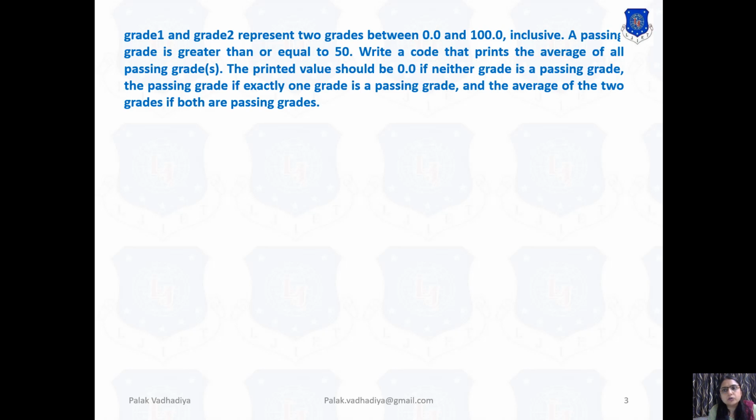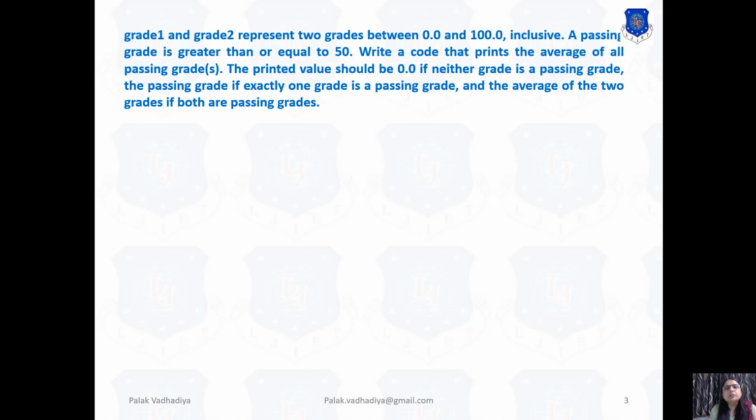Now you have to write a code that prints the average of the passing grades. The printed value should be 0.0 if neither grade is a passing grade. And the third condition is, the printed value is the passing grade if exactly one grade is passing, and the average of the two grades if both are passing grades.